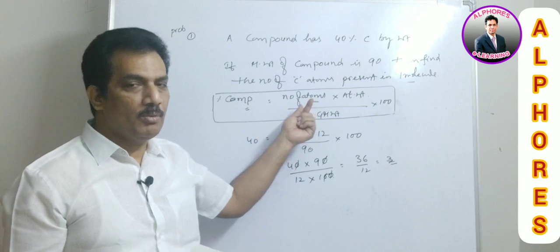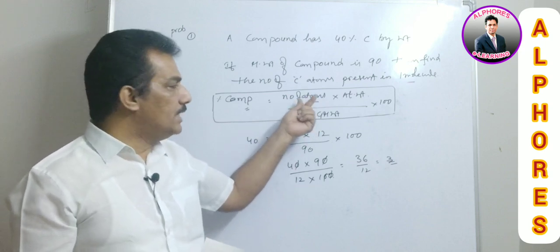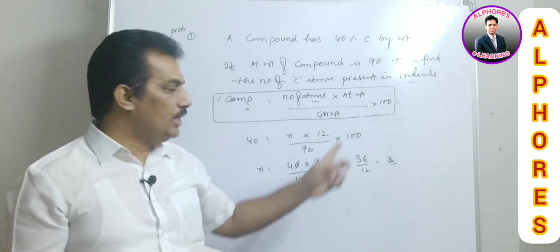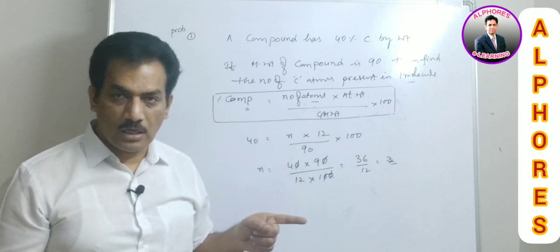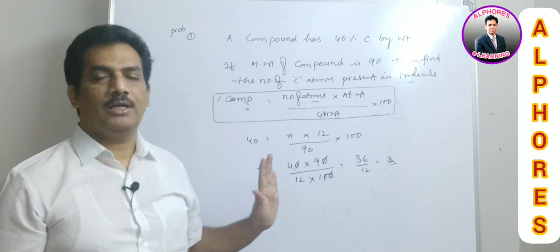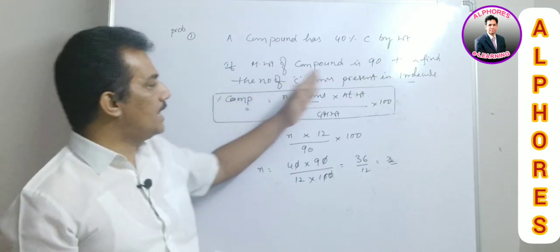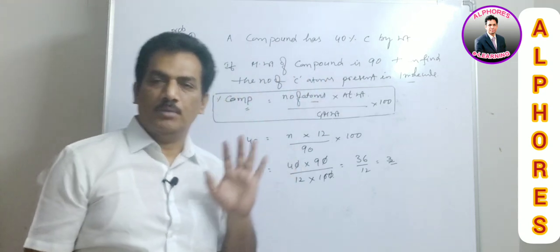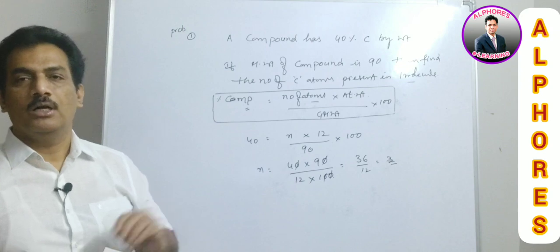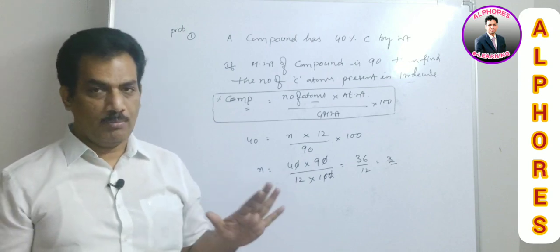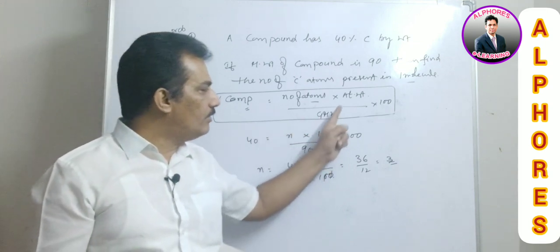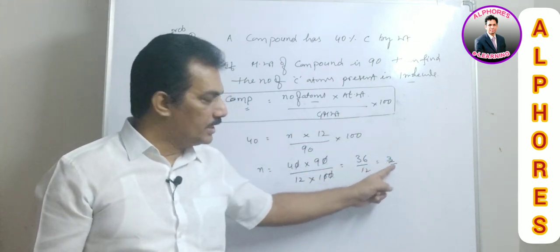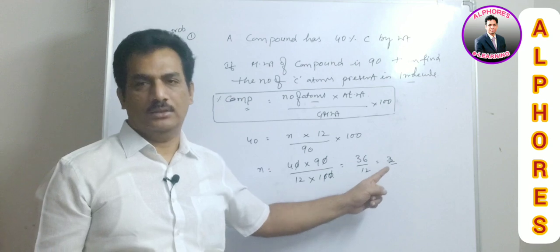And just you remember, my dear students, when the number of atoms is 1, then the molecular weight is considered as minimum molecular weight. But here they are not providing any minimum molecular weight, just they are directly giving the molecular weight and the percentage composition of carbon, and they are asked for the number of carbon atoms in that molecular weight. Clear? And then when we are applying this formula, we are getting 3 as the answer.